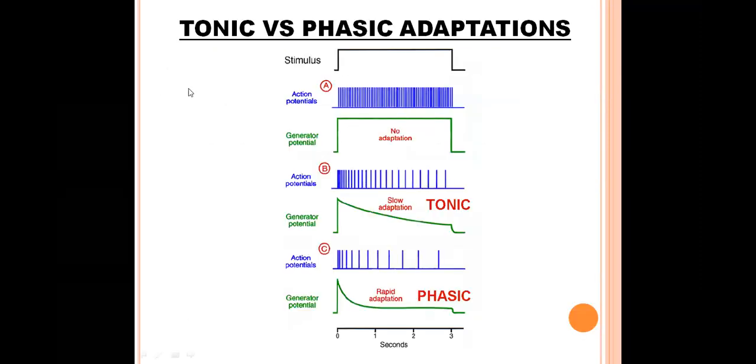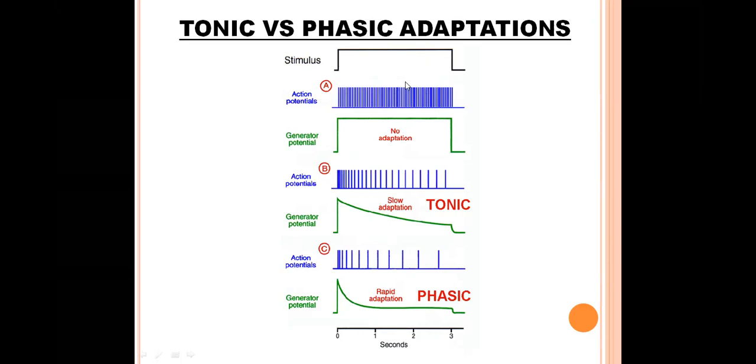In this slide, we can see the differences between tonic and phasic receptors. The black line is the stimulus, showing its duration and intensity.